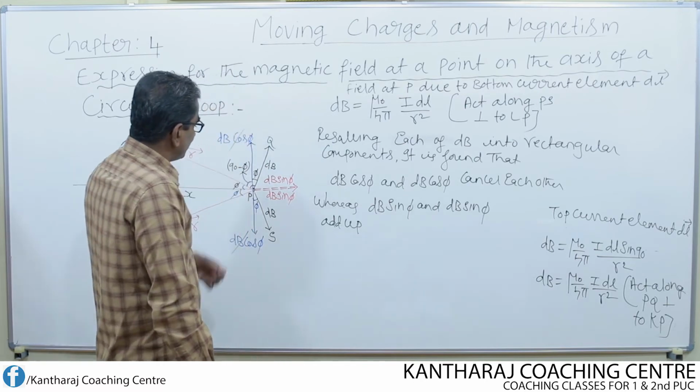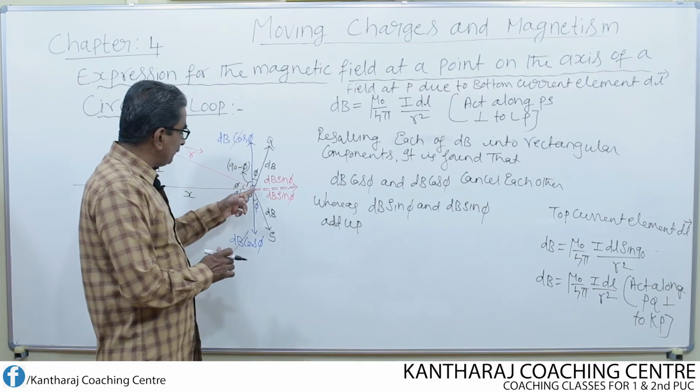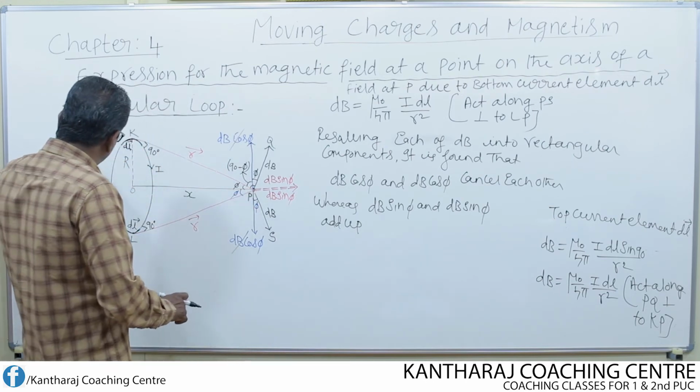Okay, then if that is the case, what is the magnetic field at the point P due to one complete loop?